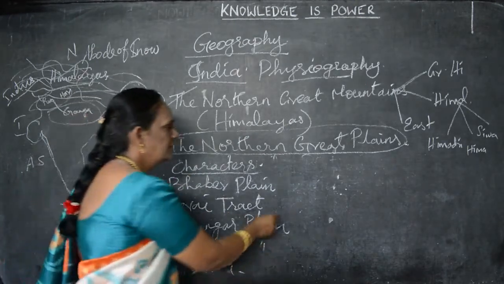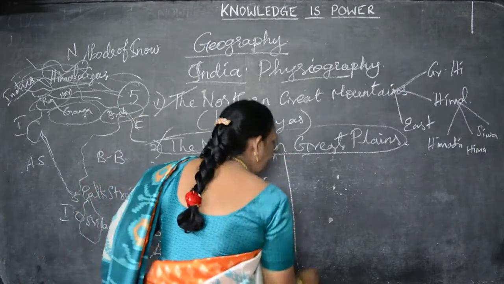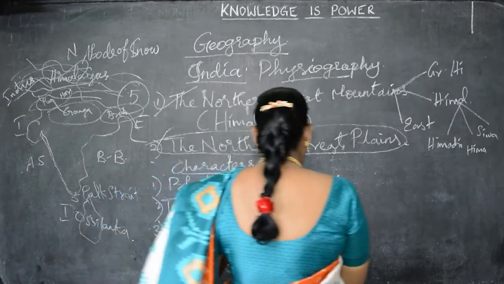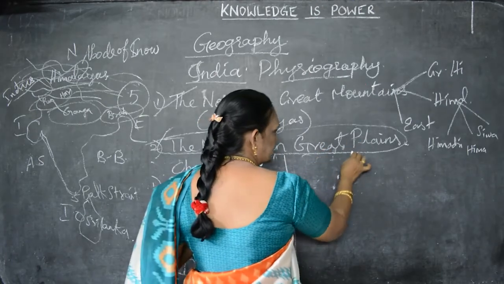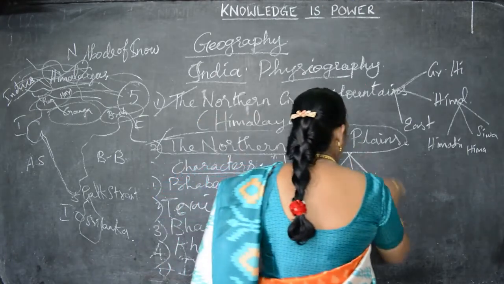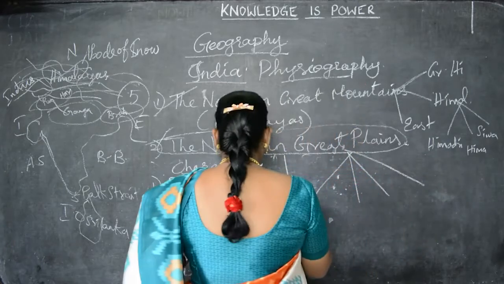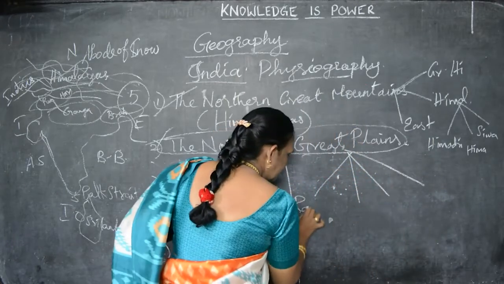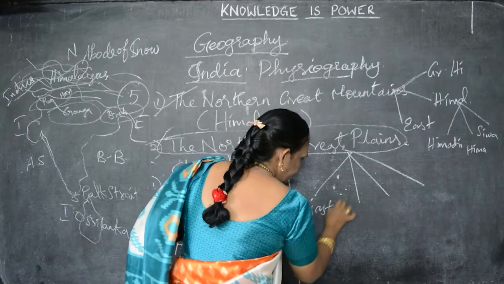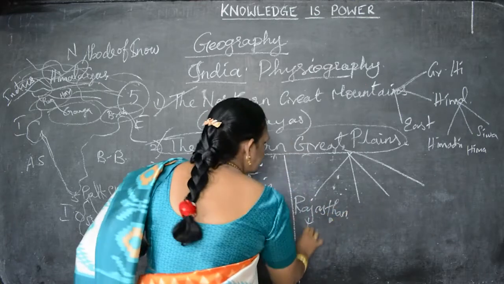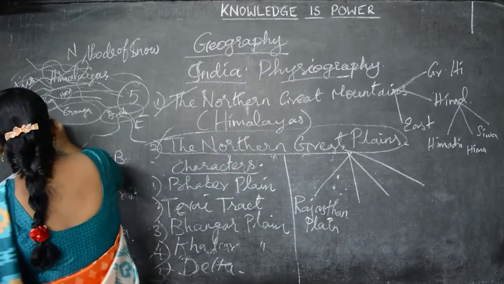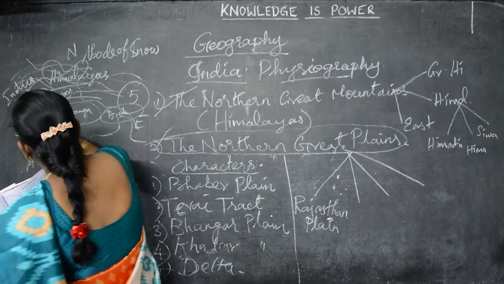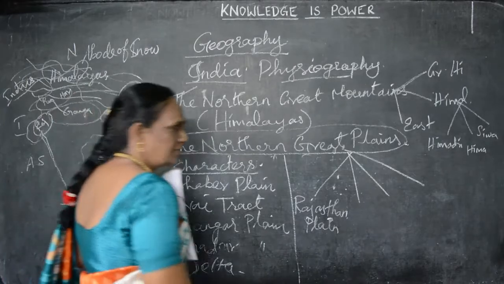Understand? Next we are going to see the types of divisions of the Great Indian Plains. We have 4 divisions. First one is the Rajasthan Plain, here the Rajasthan state.